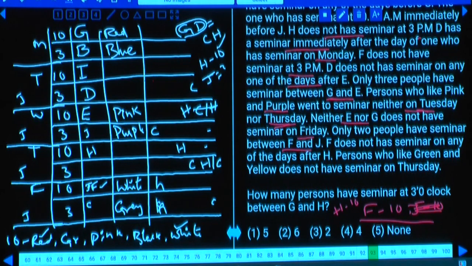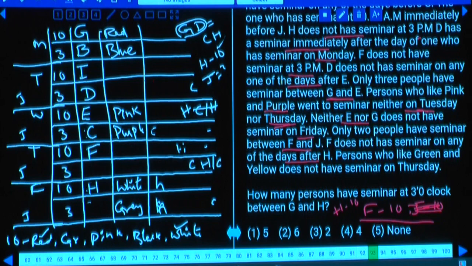F does not have a seminar on any one of the days after H, and F must be before H. As F is before H, this H cannot be at 10 o'clock, because F would not be before it. As F is before this H, H will be here. If H is here, F will be here, isn't it? Then the number of persons between G and D is 2 and between C and H must also be 2. As H is here, then C will be here, isn't it?